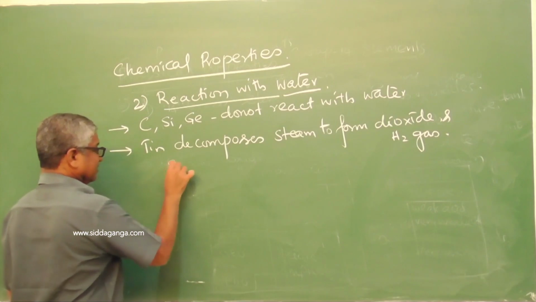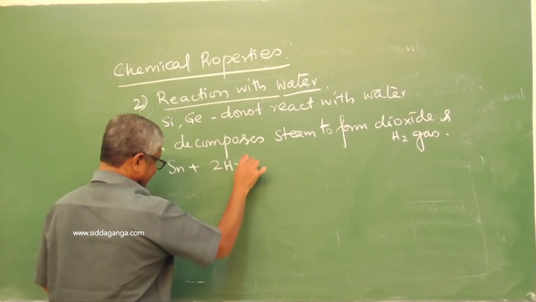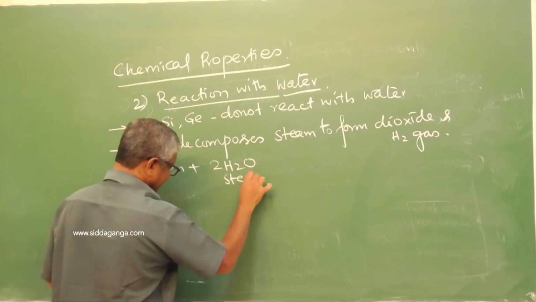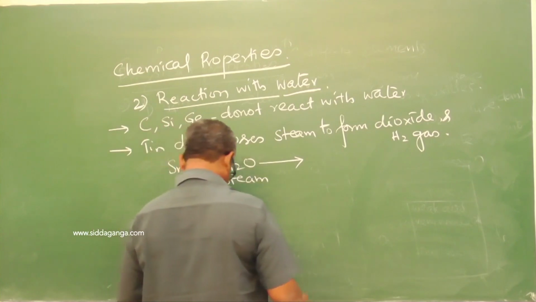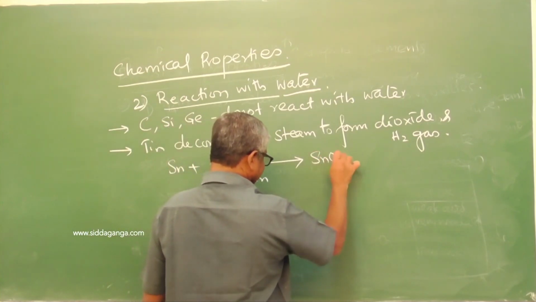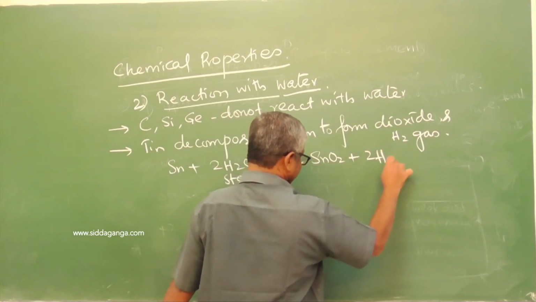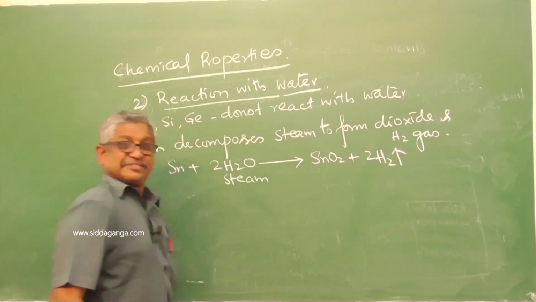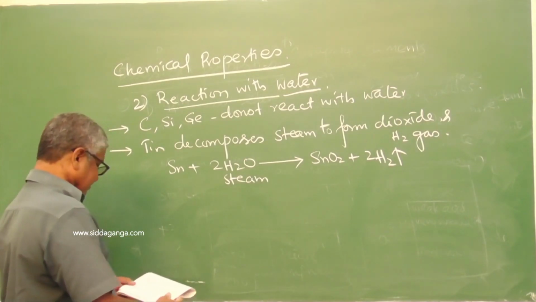Example: tin reacts with water in the form of steam to form tin dioxide with liberation of hydrogen gas.